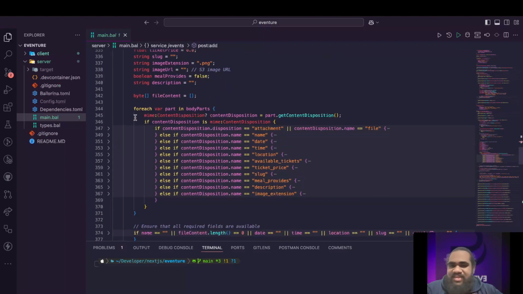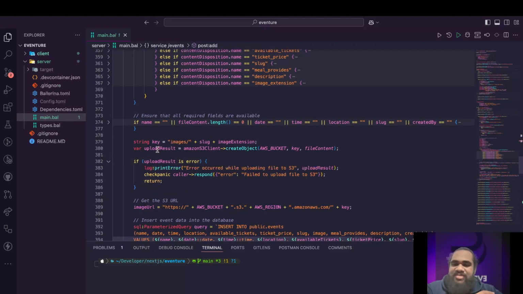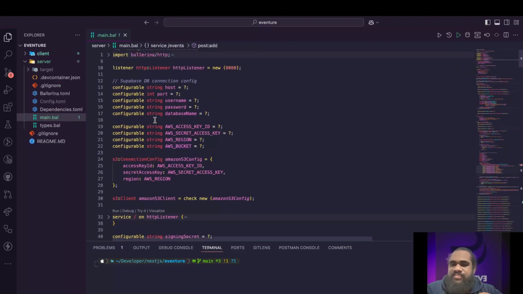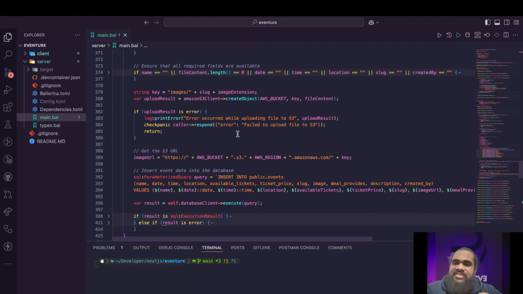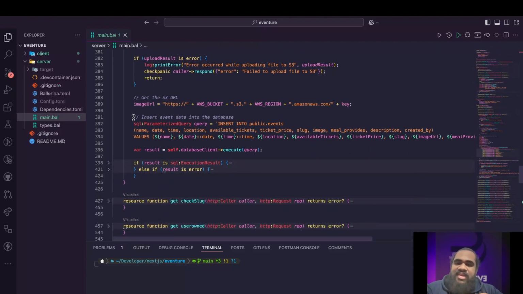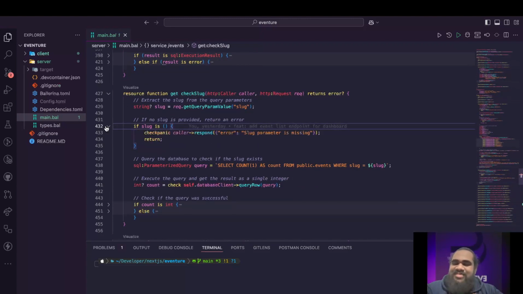And then here is how we are uploading our file. You can see we are using our Amazon S3 client we created earlier, and then we are creating the AWS bucket, key and file index. The AWS bucket is a configurable thing, an environment variable. So that's it for that function, and then we are inserting that into our events table and whatnot.